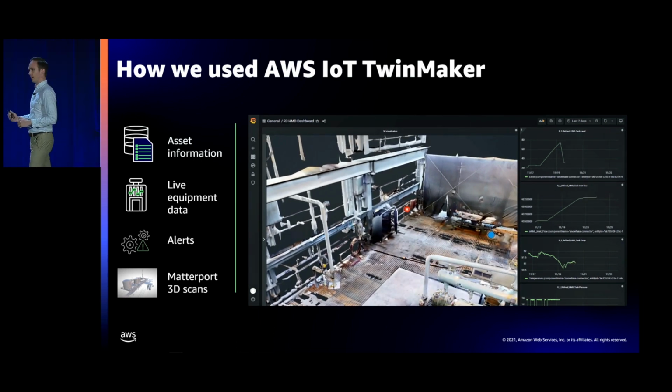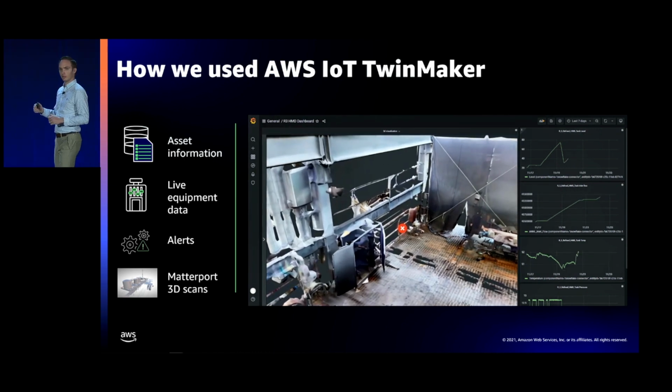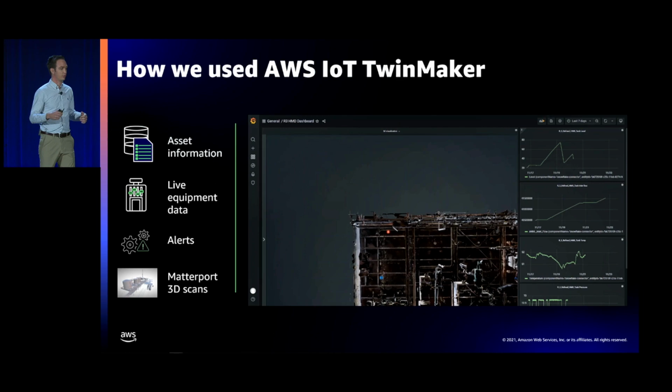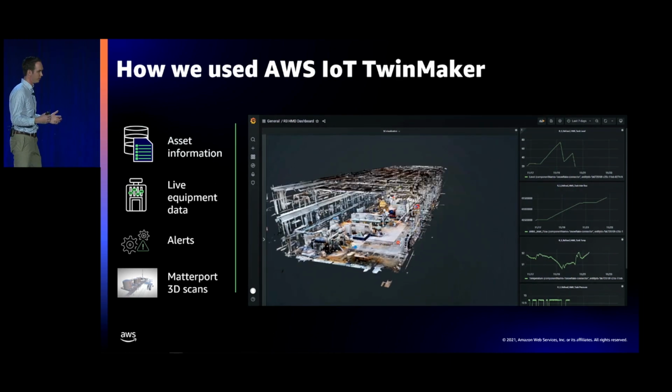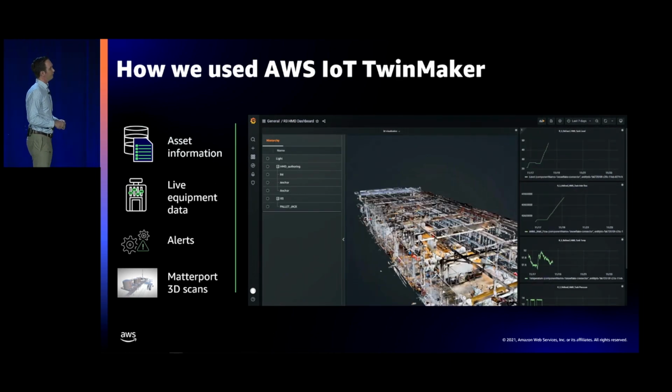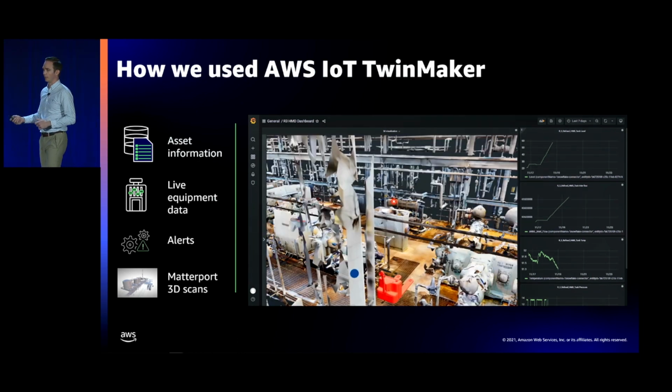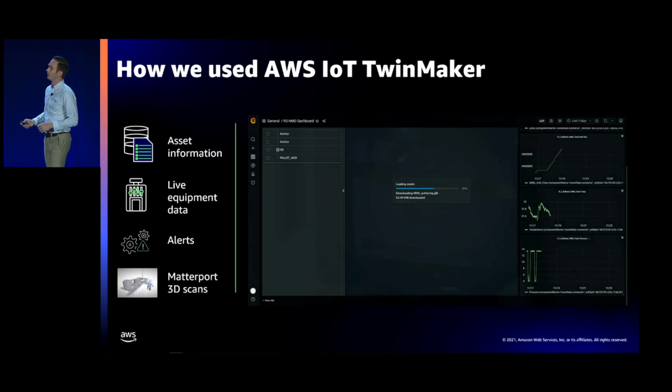Right? And so we needed a lightweight solution that allowed us to give people the context that they need, but also not destroy the bandwidth of the site because we're downloading models all the time. And so this is where Matterport comes in, and they've also been a great partner for us, and we're really excited about the collaboration that's happening here.